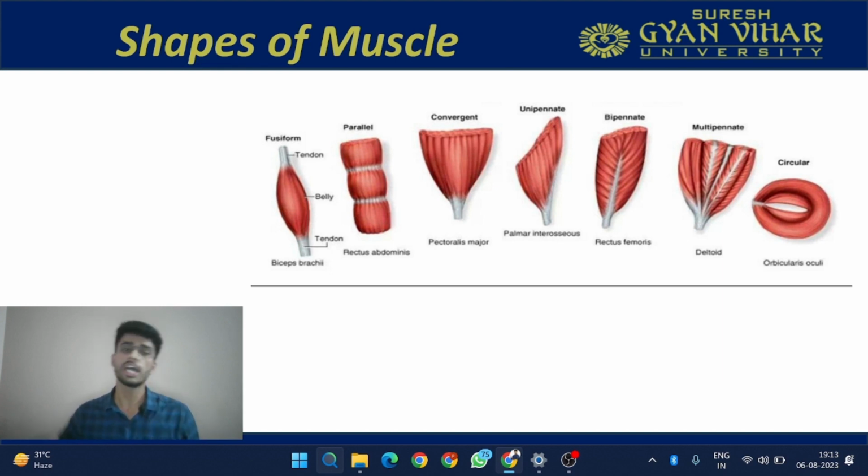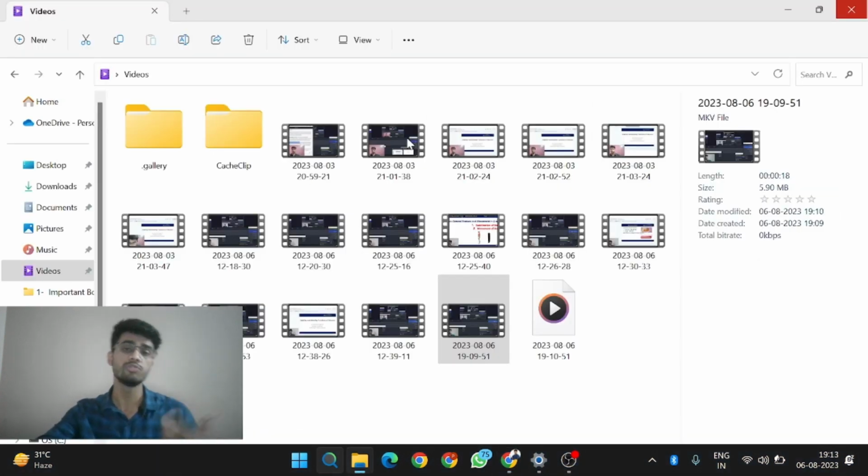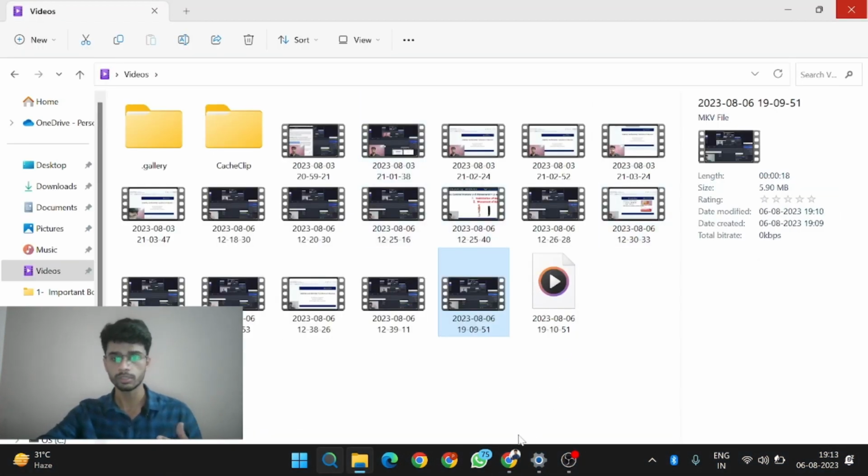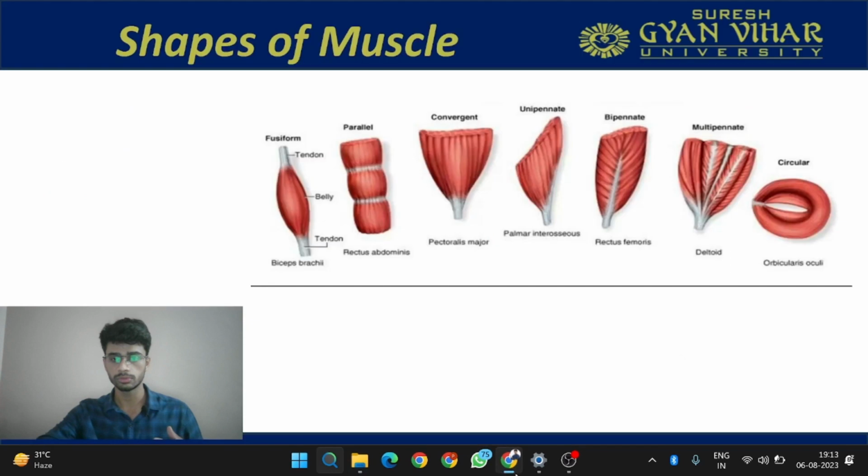So let's start first by understanding what is a fusiform muscle. This is a fusiform muscle, and the classic example of a fusiform muscle is biceps brachii. Here you can see this is the muscle belly which is situated between the two tendons and the fibers are oriented parallel to the tendon. Here muscle fibers are oriented parallel to the direction of the tendon. This is special about these fusiform muscles.